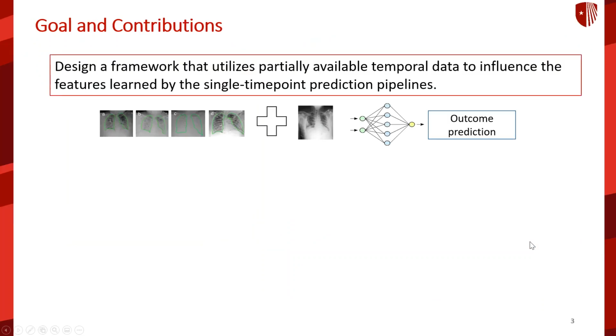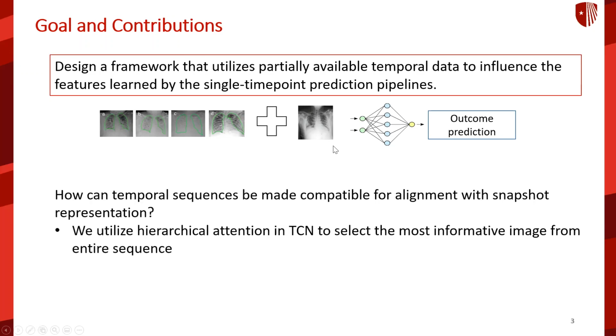The primary goal of our paper is to design a framework that utilizes partially available temporal data to influence the features learned by single snapshot prediction pipelines. While designing, we face two major challenges. Number one is how to make the temporal sequences compatible for alignment with snapshot representation.